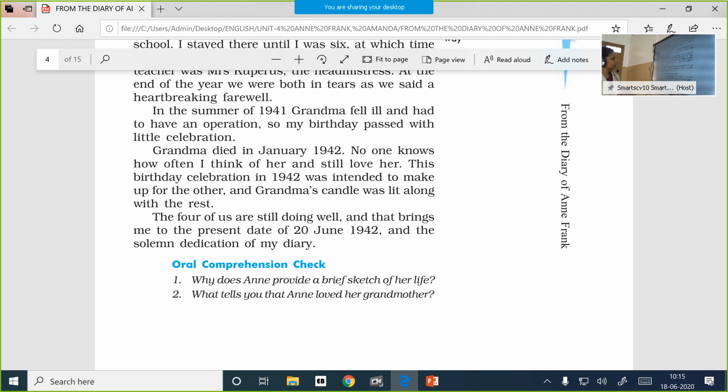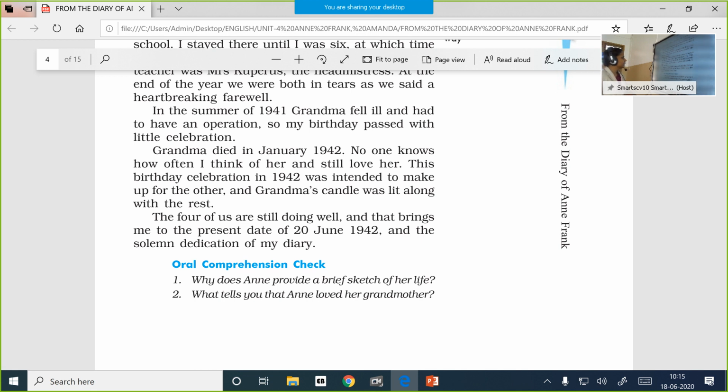So in 1941, her grandmother fell ill and she was to have an operation. And so when the month came, Anne Frank's birthday went without any celebrations. Grandma died in January 1942.